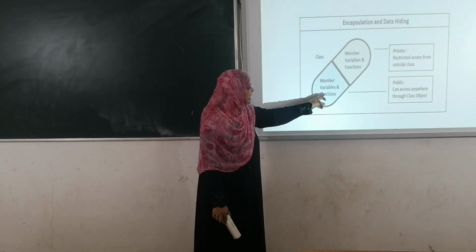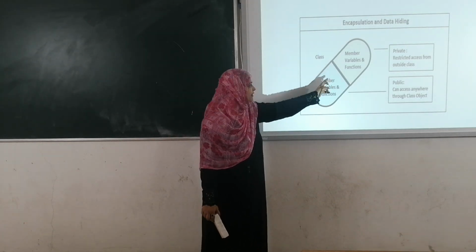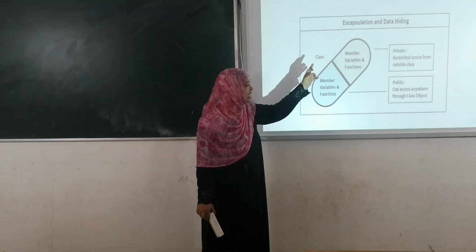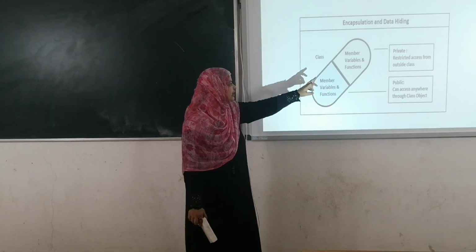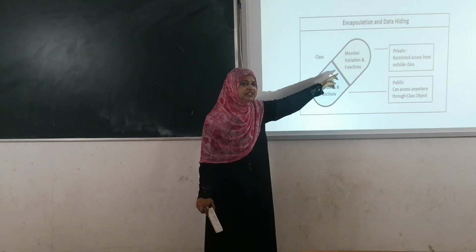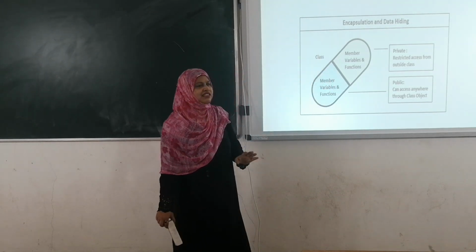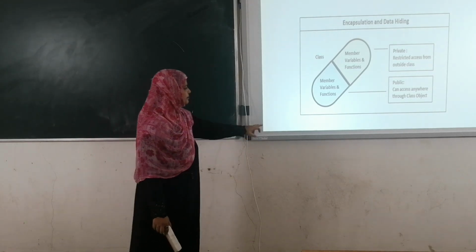Here data members and member functions are public, and here they are private. We are combining these two, and it is known as encapsulation. Using public means anyone can access the data. Here the data members and member functions are private, so we are hiding that information. This is the difference between data encapsulation and data hiding.